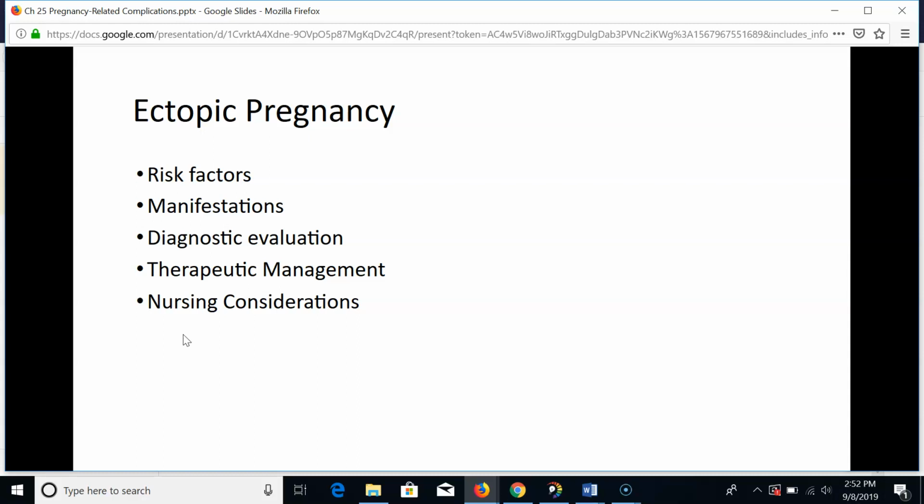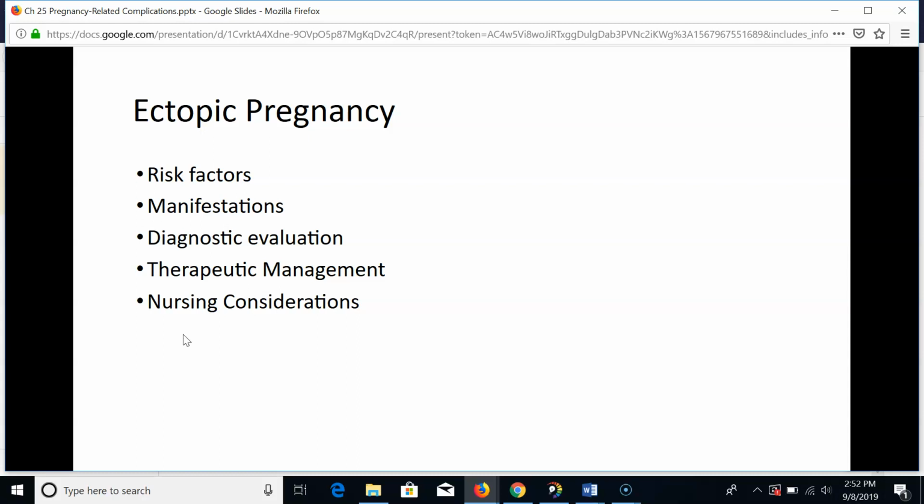Manifestations include early signs of a missed menstrual period, abdominal and pelvic pain, vaginal spotting or light bleeding, and they may have a positive urine pregnancy test. These can depend on where in the tube implantation has occurred and gestational age. Neck and shoulder pain that is worse on inspiration occurs for more than half of all women.